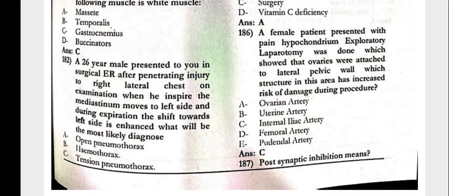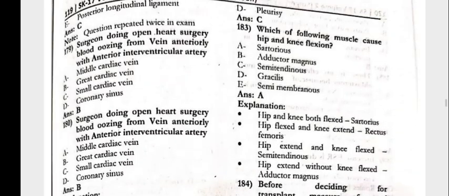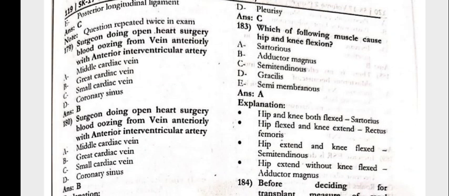Next, a 26-year-old male presented to you in the surgical ER after penetrating injury to the right lateral chest. On examination, when he inspired, the mediastinum moves to the left side. During expiration, the shift towards the left side is enhanced. What will be the most likely diagnosis? That is tension pneumothorax.